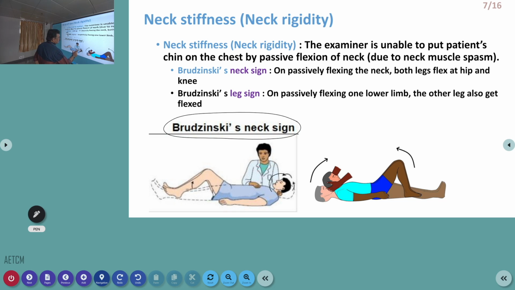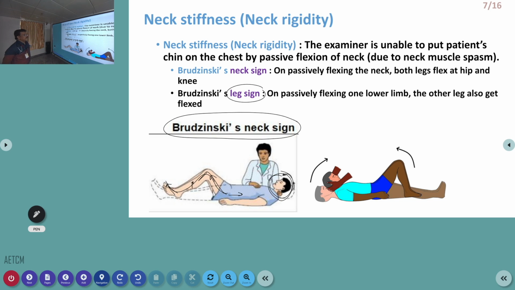You try to flex the neck, and you can see flexion of the hip joint, flexion of the knee joint, flexion of the ankle joint. So when you're trying to flex the neck, all the lower limb joints will also flex. This is called Brudzinski's neck sign. And you can also see Brudzinski's leg sign: passively flexing one lower limb, the other limb also will try to go in that position. So that is Brudzinski's leg sign.